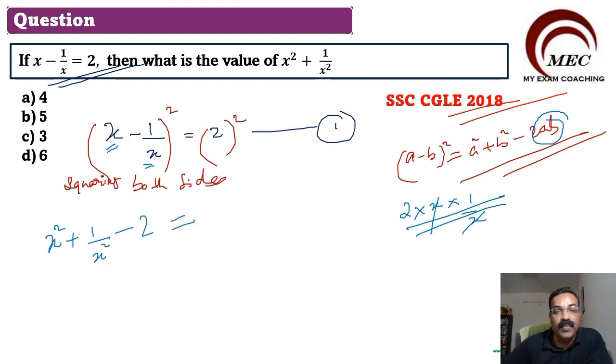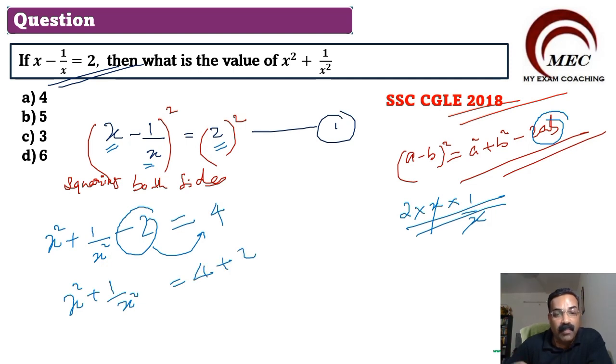Is equal to, what do we have on the right hand side? Right hand side we have 2 square. What is 2 square? 4. So now what I'm doing is I'm keeping x square plus 1 by x square here, and I am taking this minus 2 to this side. So this will become 4 plus 2. Minus 2 when you transpose to the other side, minus will become plus. So this will become 4 plus 2 equal to 6.